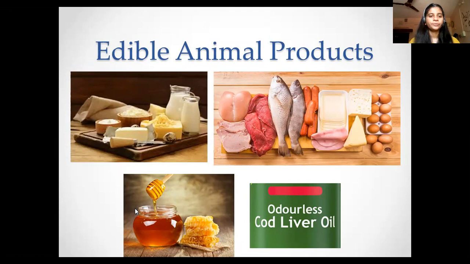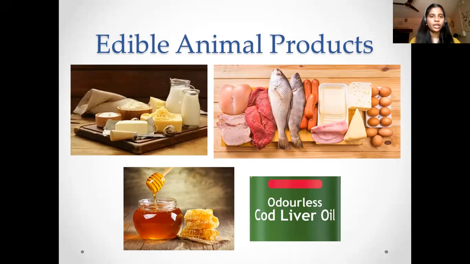Then you have honey. Honey is also obtained from bees. So what do the bees do? The bees go from one flower to another and suck the nectar, and then they go to the honeycomb, and then they convert it into honey, which is also an edible part.